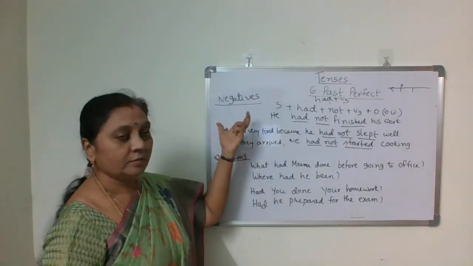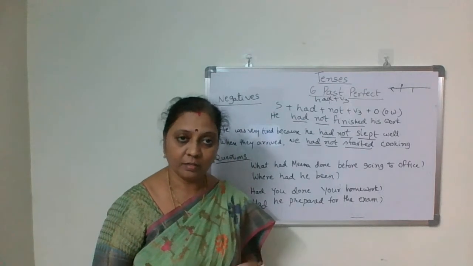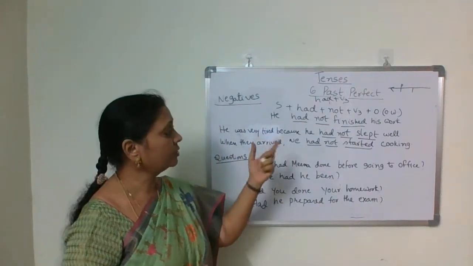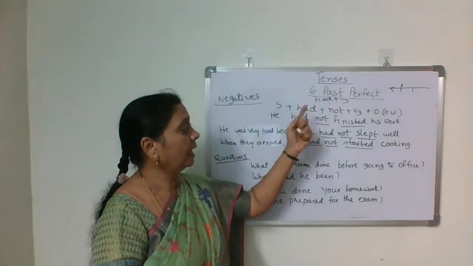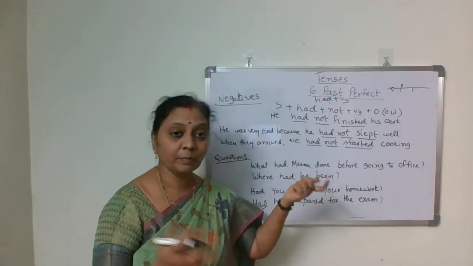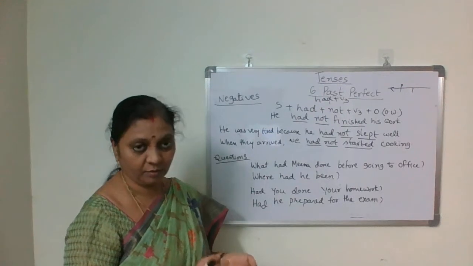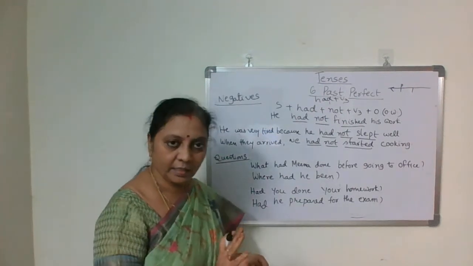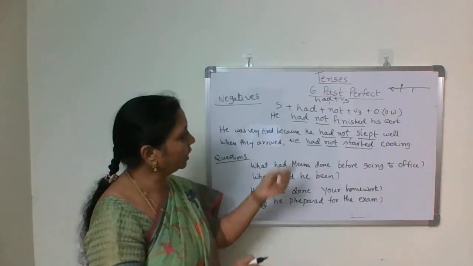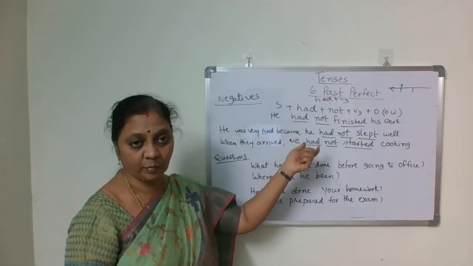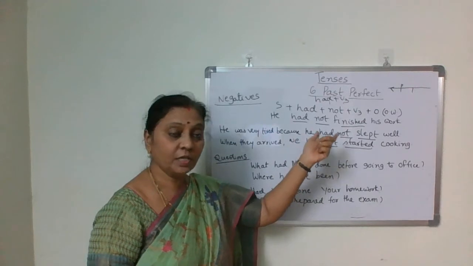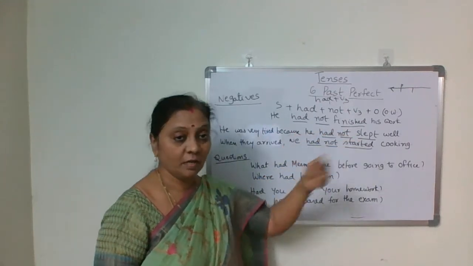Now let us look at negatives. How do we form negatives? This is also very simple. Insert not in between had and V3. If you insert not, it becomes a negative sentence. You need not add anything else. Just put not in between had and V3. He had not finished his work.